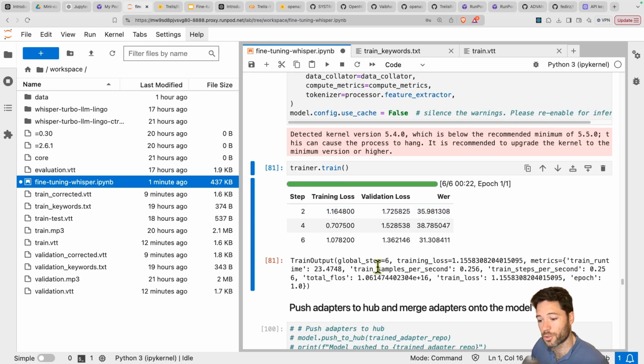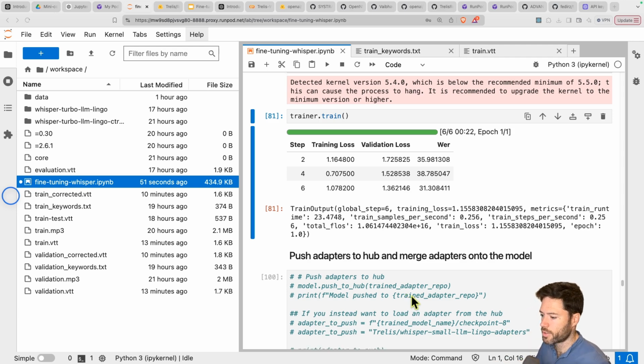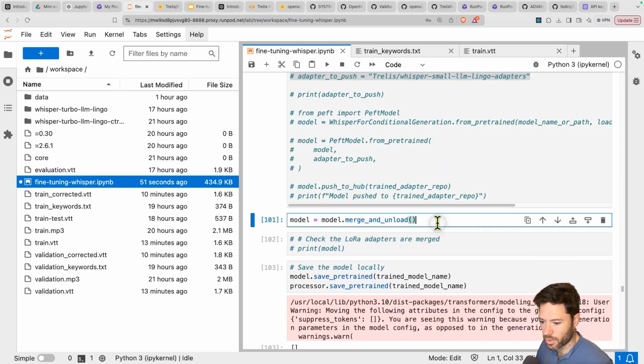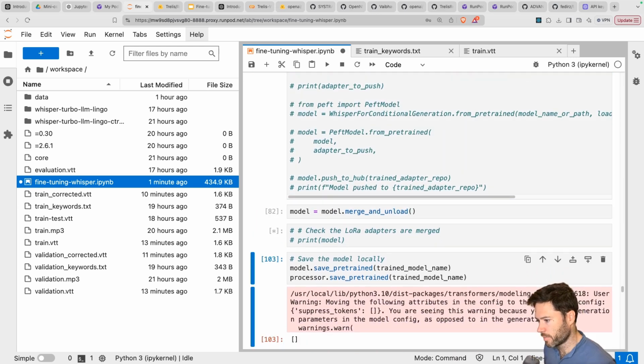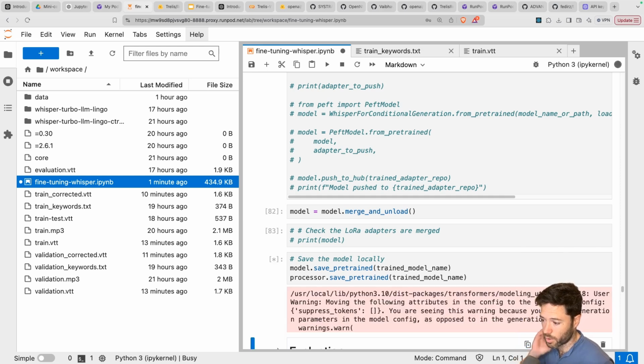Now, when we finish the training, we have LoRA adapters that are now trained. Base model, of course, is not being changed. So you can decide to push just those adapters by uncommenting this code here. Or what you can do, and I recommend, is merging the model and then saving it locally and pushing it up to Hugging Face Hub.